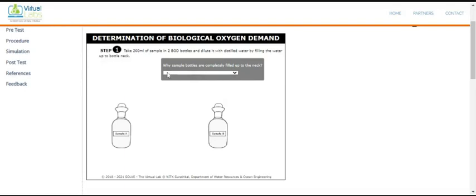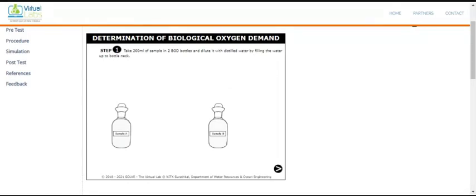Okay. The question here is: why are the sample bottles completely filled up to the neck? Now the question is why we fill the sample bottle up to the neck, and what is the reason behind it. Certain options are given. The first option is to protect from the sunlight, to maintain the temperature of the sample, to avoid the mixing of air bubbles with the sample, all of the above. So here you select avoiding the mixing of air bubbles with the sample.